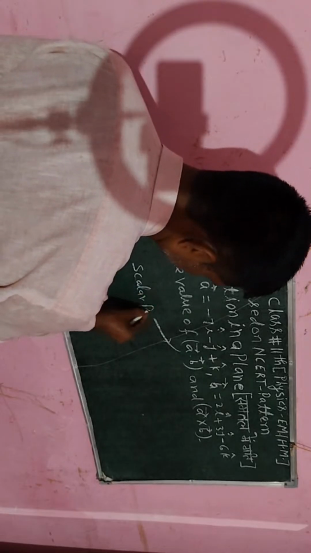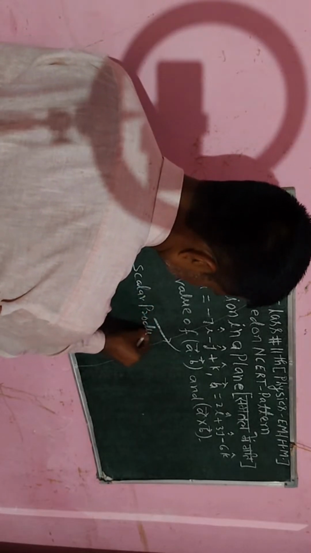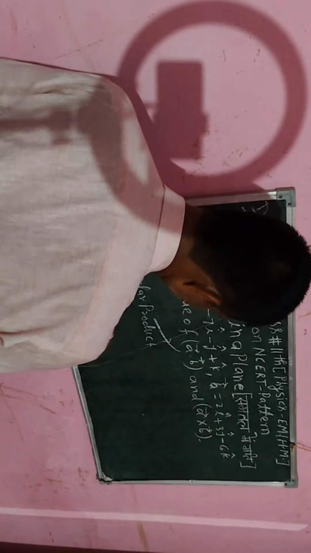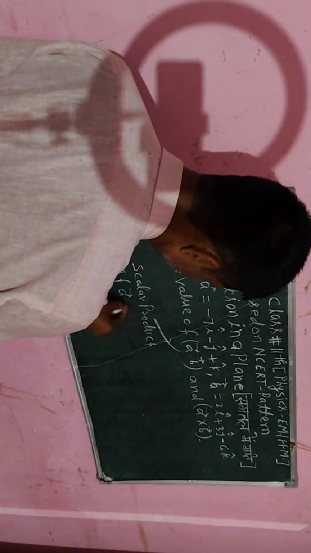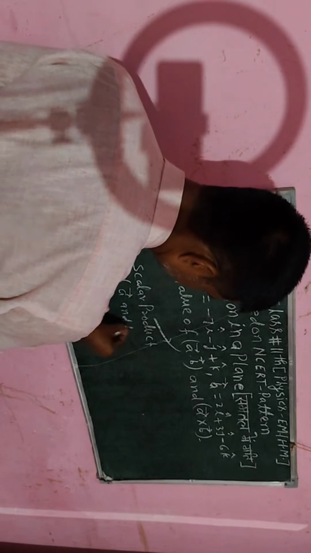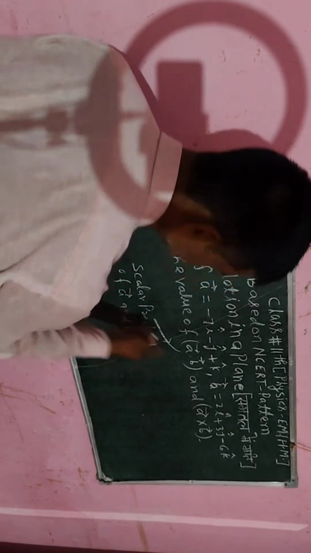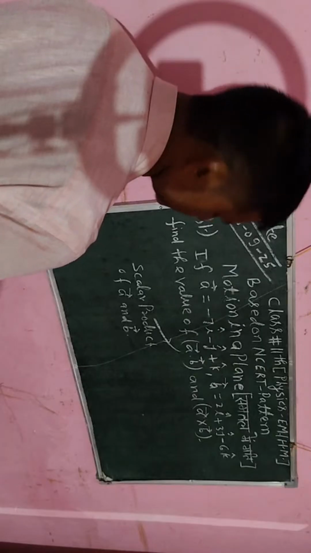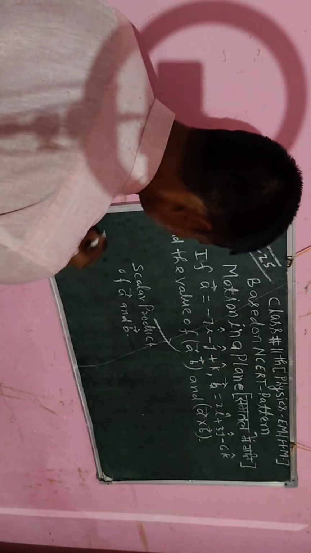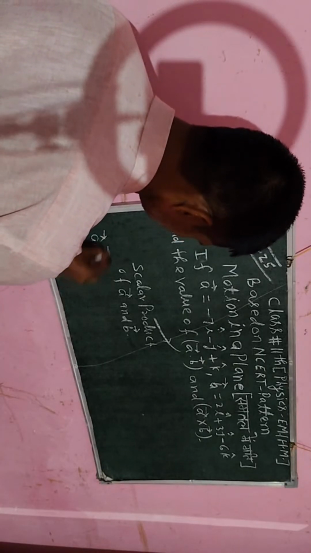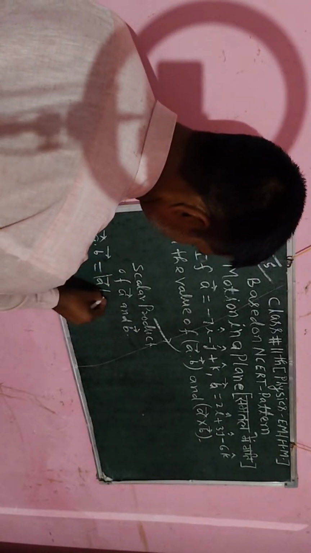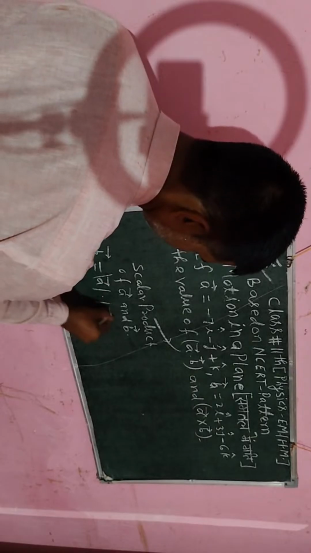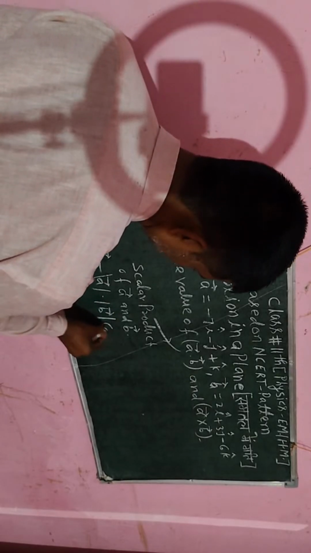Scalar product of vector A and vector B. This is the scalar product, and the scalar product is also written as A dot B, which is equal to the magnitude of vector A into the magnitude of vector B into cos theta.